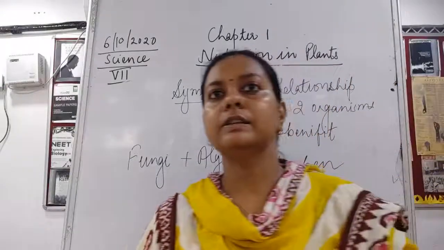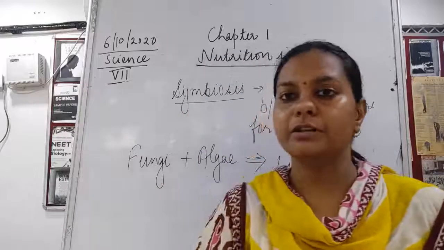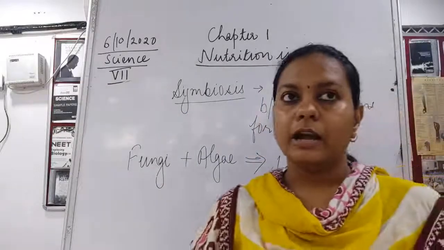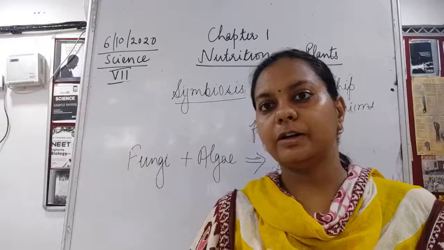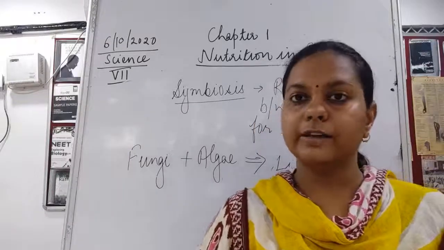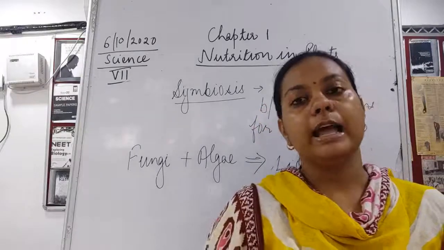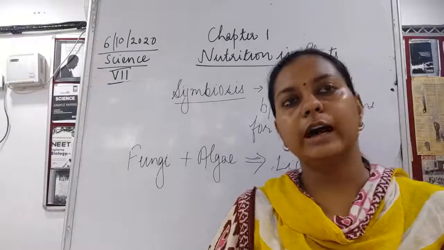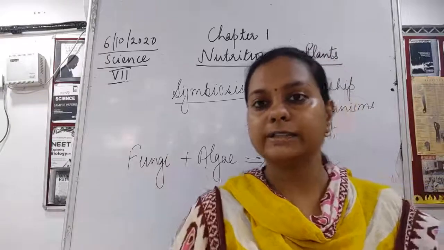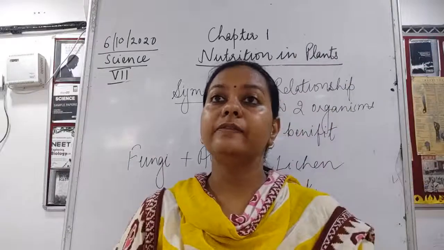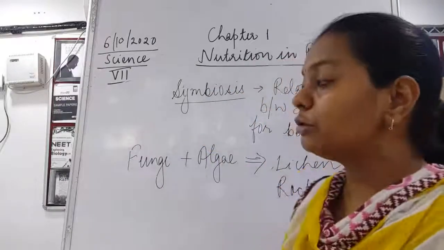Okay, so symbiosis could be seen where there are roots of higher plants and the bacteria which we talked about in the nitrogen fixing part. These nitrogen fixing bacteria are living in the soil and in the roots of the higher plants, and they are going to fix nitrogen from the atmosphere, and then it gives the nitrogen to the plants.